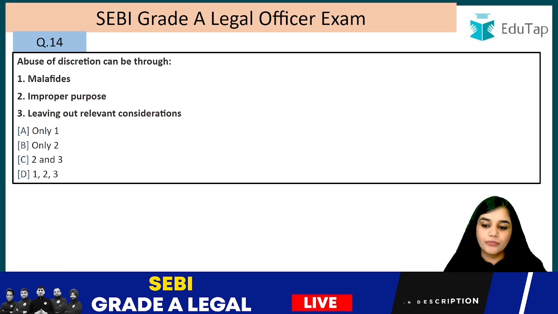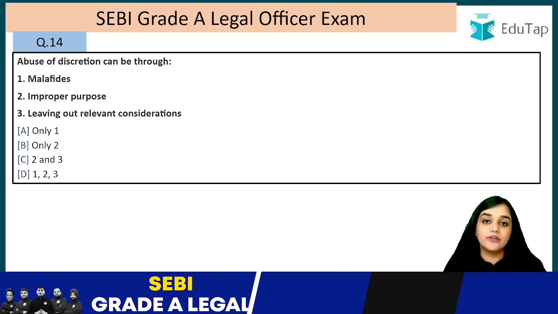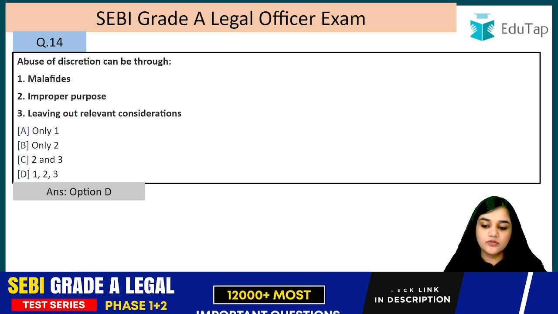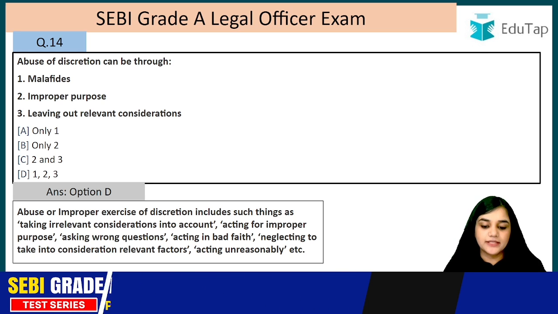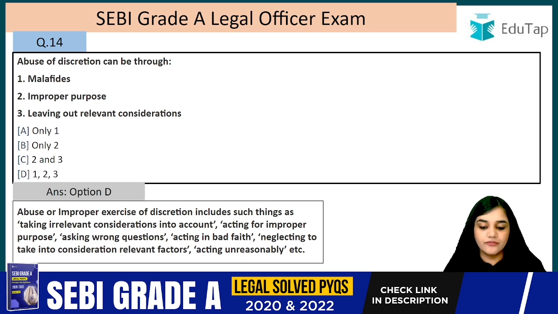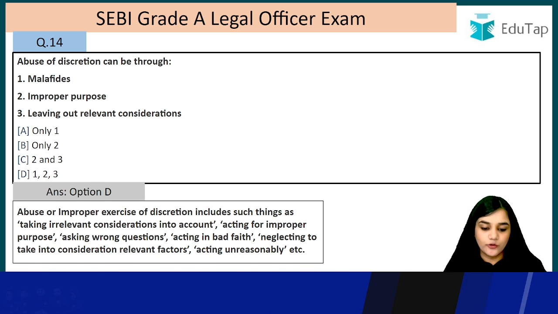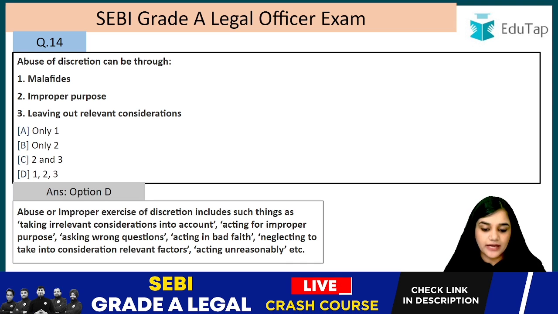Question number 14. Abuse of discretion can be through malafide, improper purpose, leaving out relevant consideration. All of these are correct. So the answer is option D, that is 1, 2 and 3. Abuse or improper exercise of discretion includes such things as taking irrelevant considerations into account, acting for improper purpose, asking wrong questions, acting in bad faith, neglecting to take into consideration relevant factors, acting unreasonably, etc.